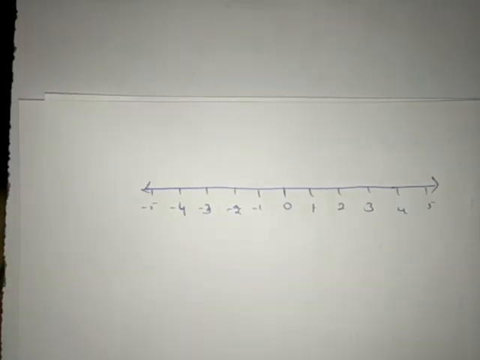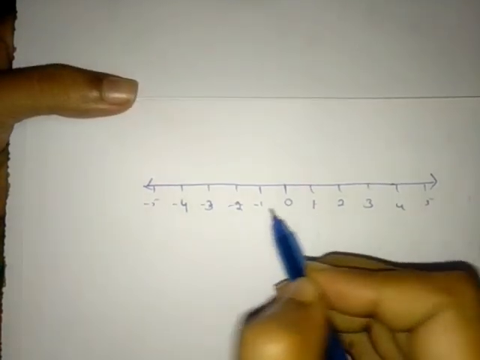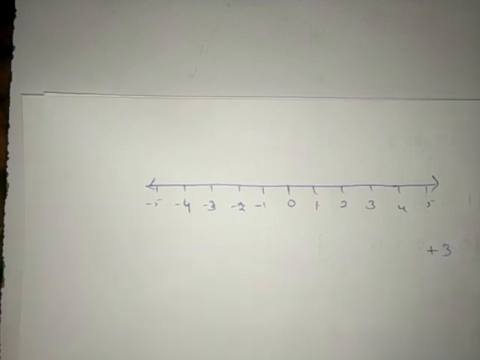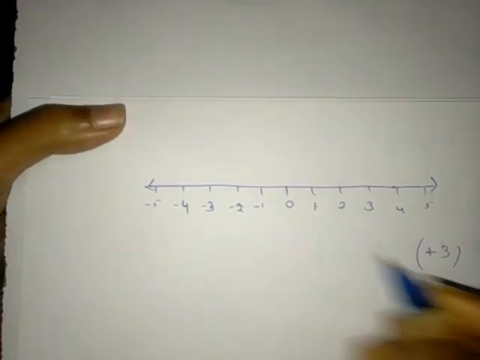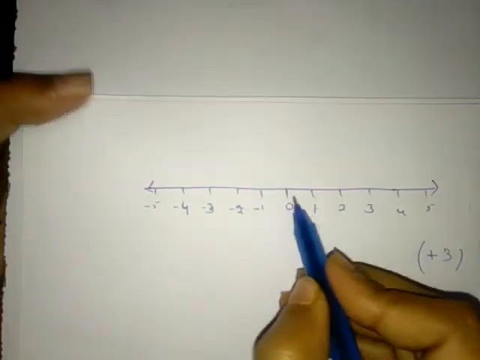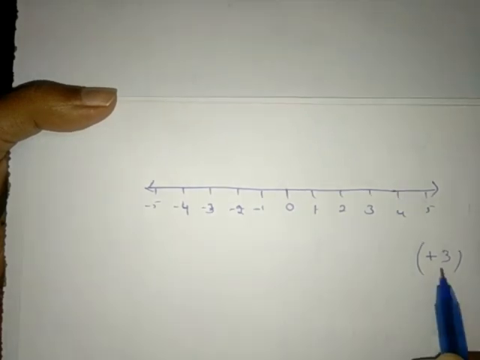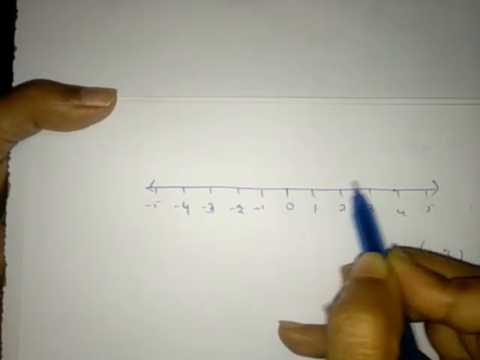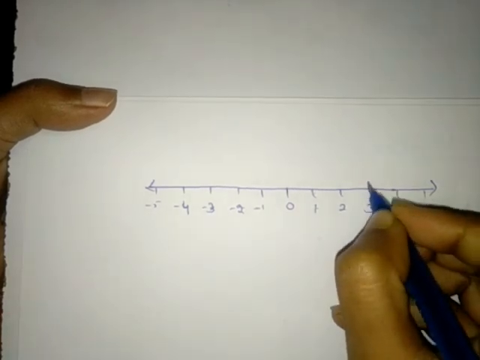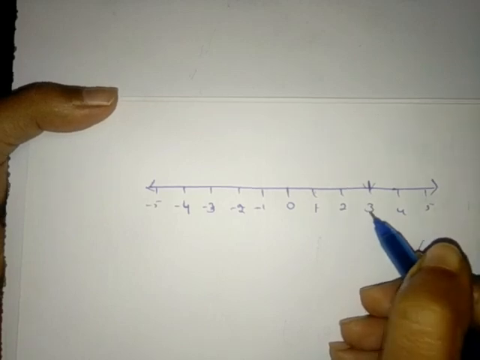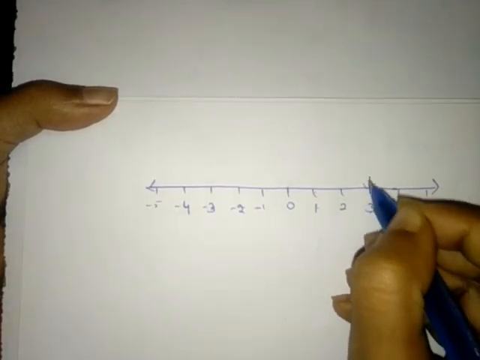We'll consider one more example for a number line. If I want to move plus 3 steps, plus 3 steps means from 0 we need to move, that too on the right side. Right side means like this. I want to move 3 steps: 1 step, 2 step, 3 step, right? Are you all getting it? Plus 3 we got here, isn't it? Now this is the point.